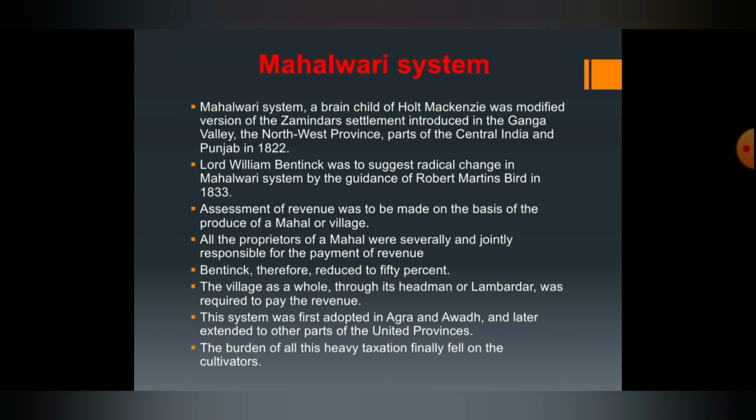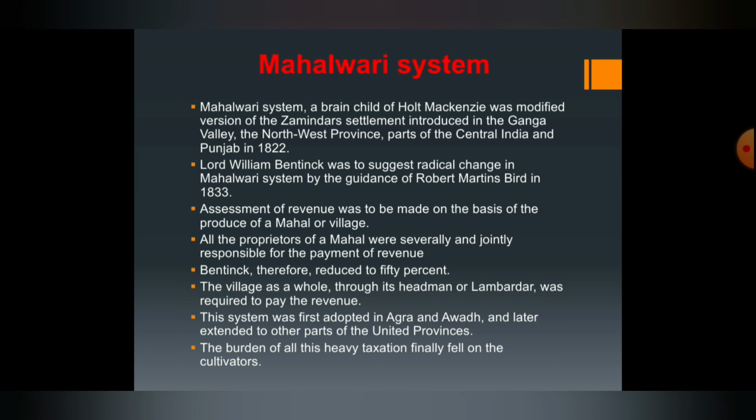Next one, the third system is what? Mahalwari system. The Mahalwari system, a brainchild of Holt Mackenzie, was a modified version of the Zamindari settlement introduced in the Ganga Valley, the Northwest Provinces, parts of Central India and Punjab in 1822.